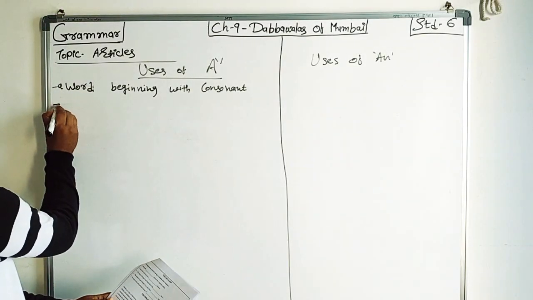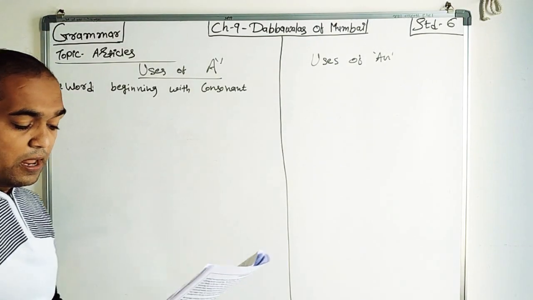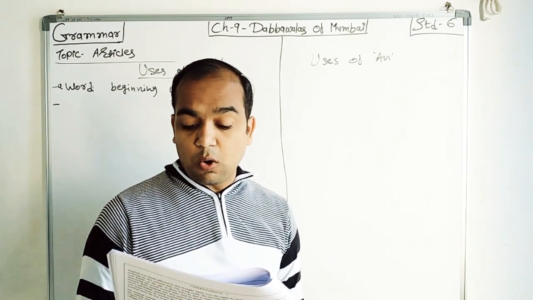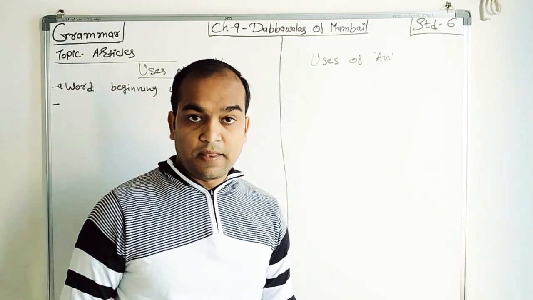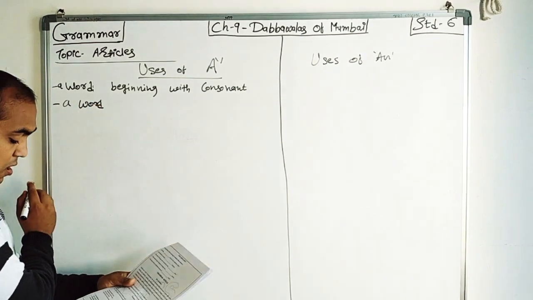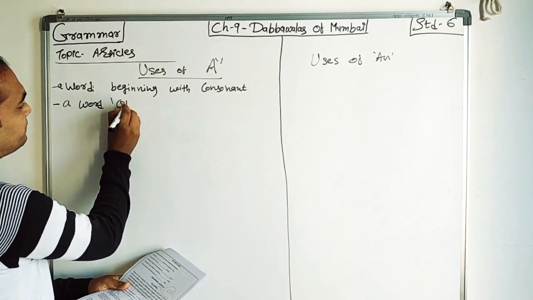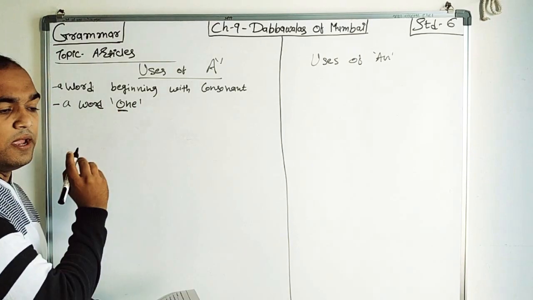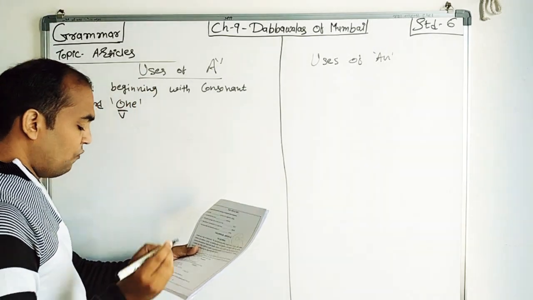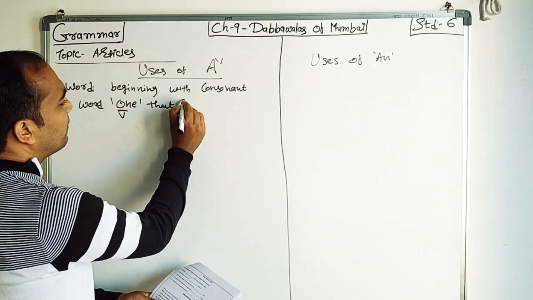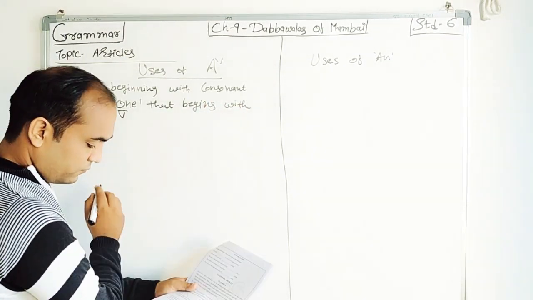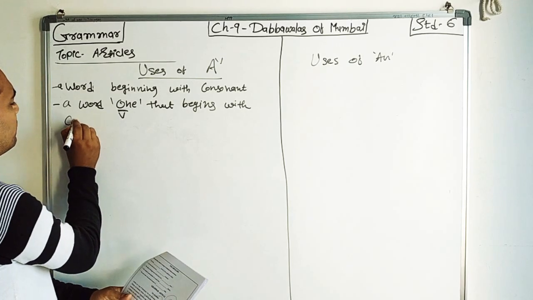Second rule: it is used before the word one, which begins with a consonant sound, right? Sometimes a word, see that, one, begins with O, but the pronunciation is like a W, it means a consonant sound.